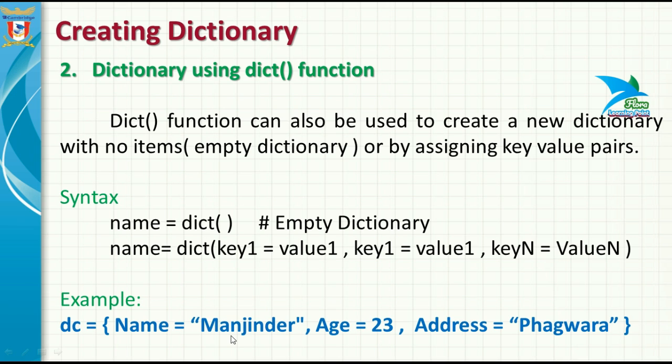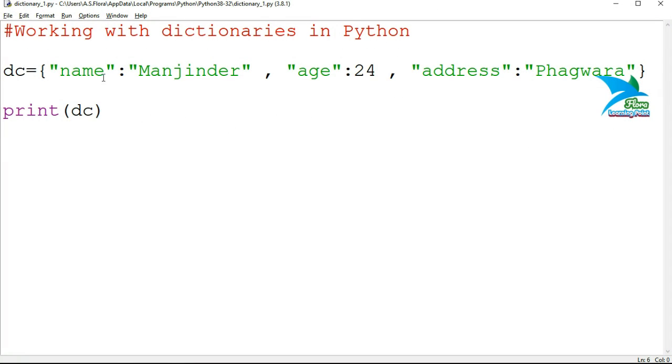Then the name of the key is name, equal to the value of that particular key. The value depends on the type of value that you want to use. If you want to use a string type of value, then you have to write that value inside double quotes. The next key is age. Age is a numeric type, so you don't need to specify double quotes around this value. So that is the way to create a dictionary using the dict function.